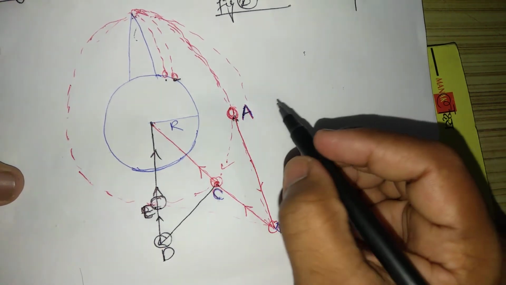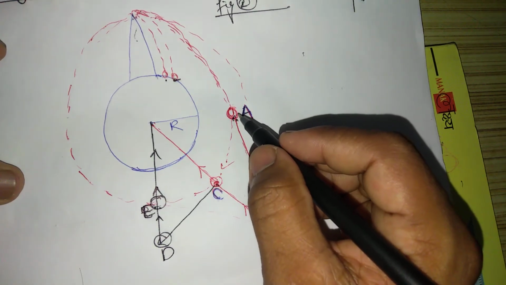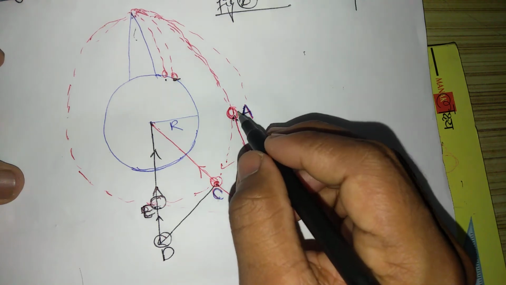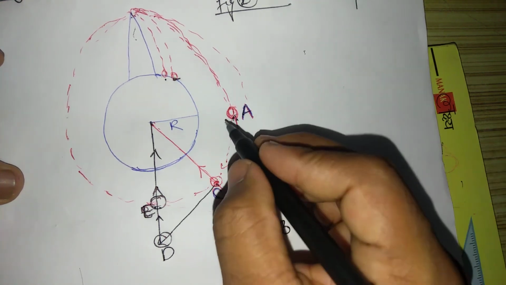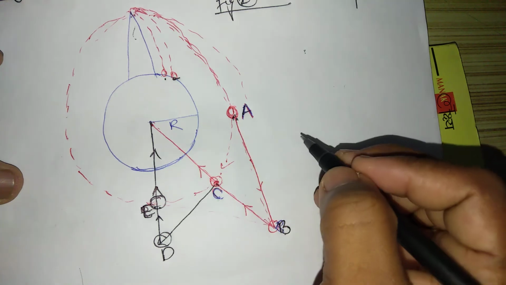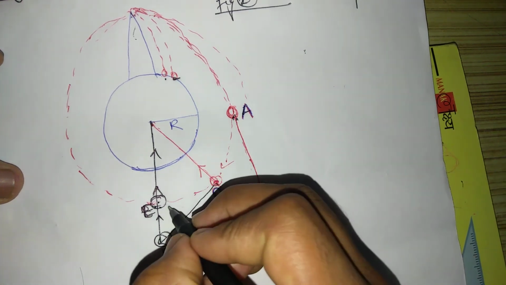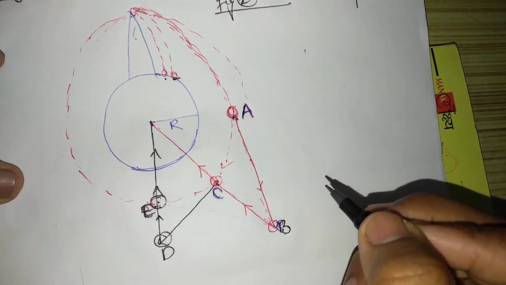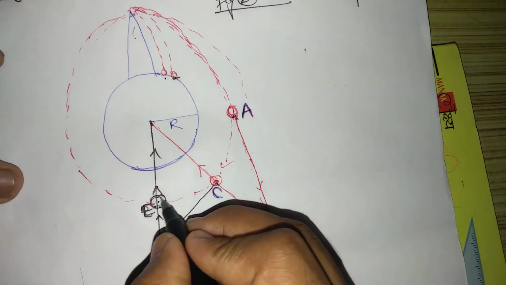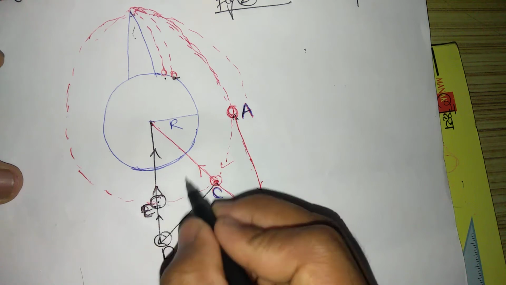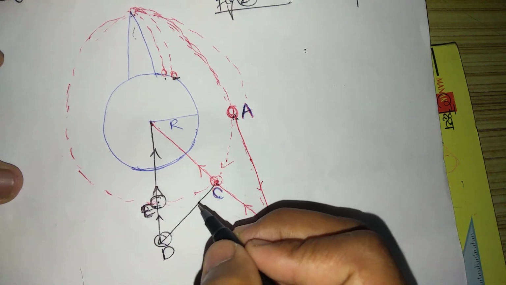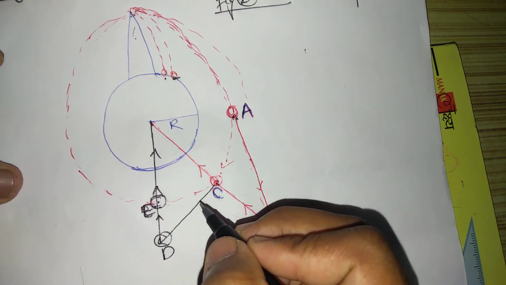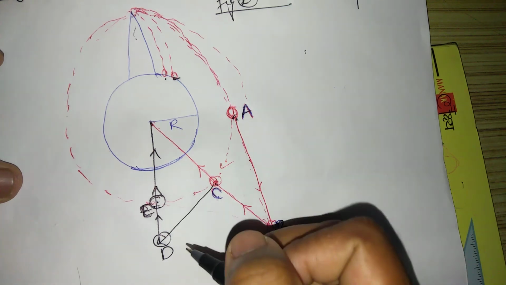It means there is a force that is called centripetal force, which is given by the force of gravitation between the object or the satellite, suppose this is the satellite, and the earth, due to which the satellite keeps revolving around the earth in its orbit with uniform speed.